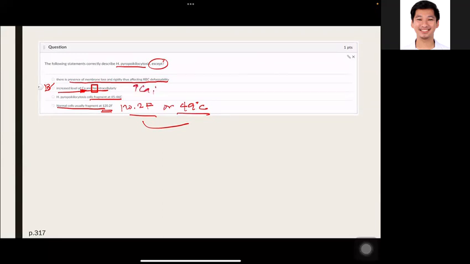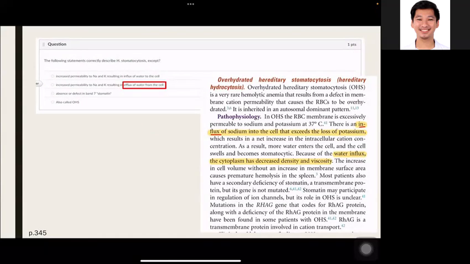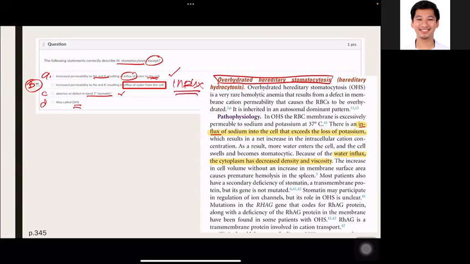Sige. Next, the following statements correctly describe hereditary stomatocytosis except. So, option letter A, increased permeability to sodium and potassium resulting to influx of water into the cell, which is correct. Letter C, absence or defect in band 7, which is correct. Ayan. And then this is also called overhydrated hereditary stomatocytosis or OHS. So that leads us to the correct answer is letter B, efflux of water. Kasi dapat influx ito, hindi siya efflux.